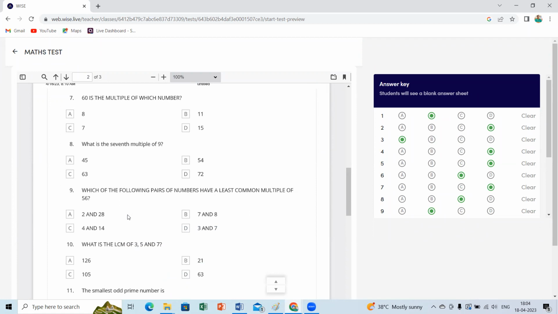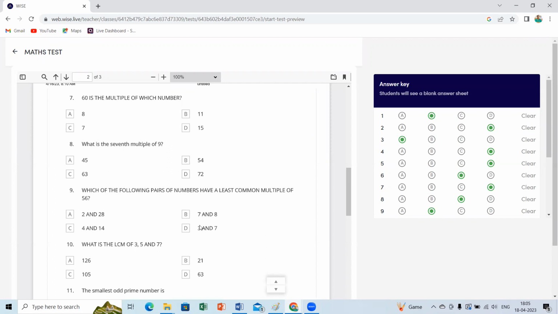Ma'am, 28 into 2. Ma'am, that's not... No, that's what they're asking. Which of the following pairs of numbers have least common multiple of 56? Let me help you one by one.